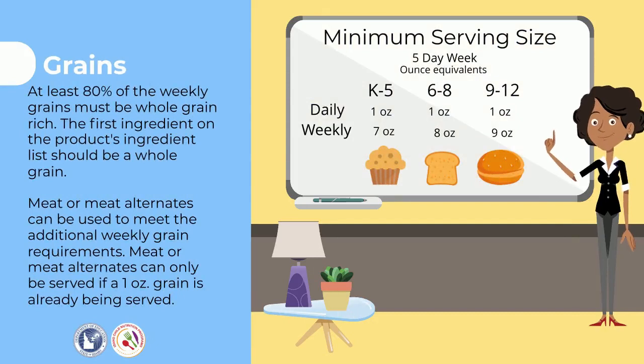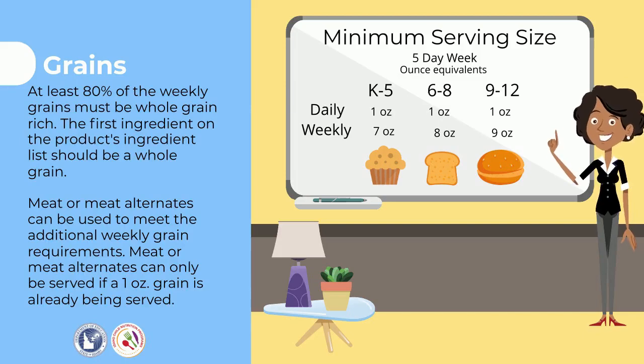The second component of the breakfast meal pattern is grains. At least 80% of the weekly grains must be whole grain. The first ingredient on the product's ingredient list should be a whole grain. Meat or meat alternates can be used to meet the additional weekly grain requirements. Meat or meat alternates can only be served if a 1-ounce grain is already being served.